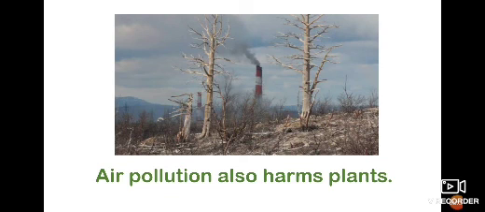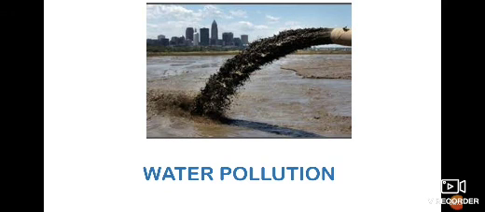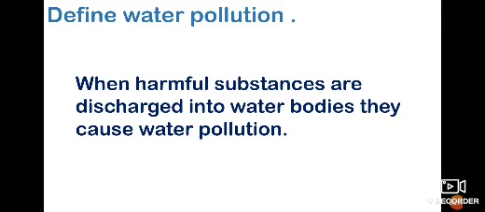Next, we are going to learn about water pollution, how water is polluted. Define water pollution. When harmful substances are discharged into water bodies, they cause water pollution.